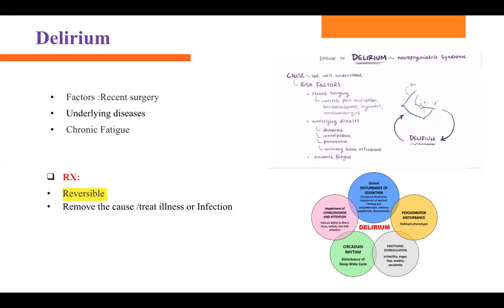It's a reversible condition. They're acting cuckoo just for a short period of time because they're doped up with narcotics, pain medication, benzodiazepines, hypnotics, all this. Maybe they have metabolic encephalopathy, UTI, pneumonia. If you take care of all those issues, then the patient is back to normal. They're not confused anymore. So delirium is reversible. You remove the cause, treat the illness, the patient is back.